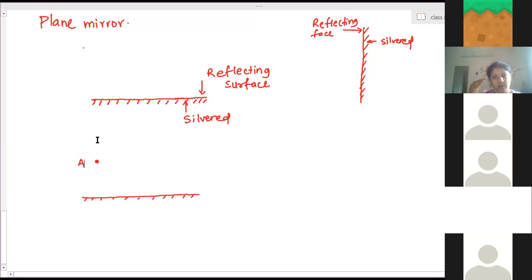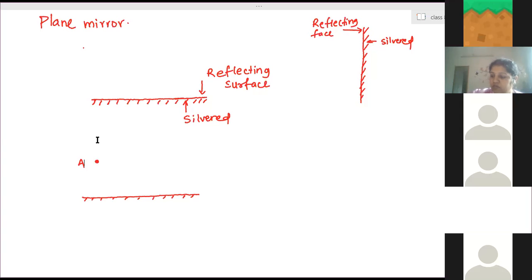For the image of point A to be formed, the two reflected rays should intersect somewhere. Wherever those two reflected rays meet, there the image of point A is formed.